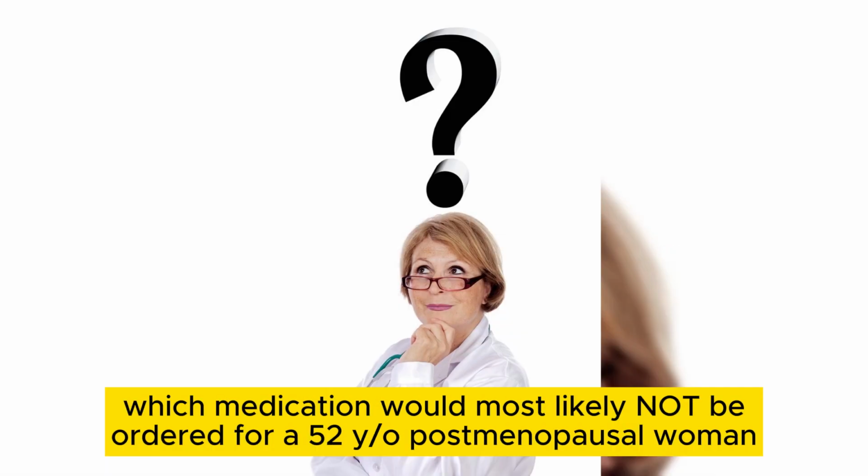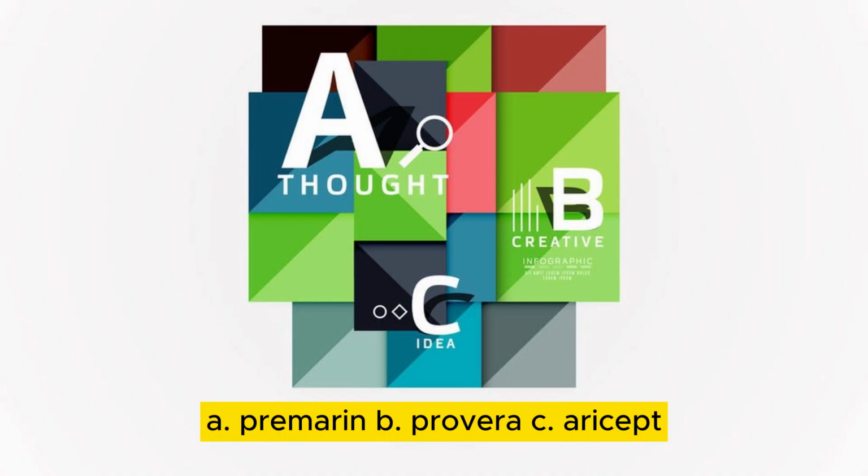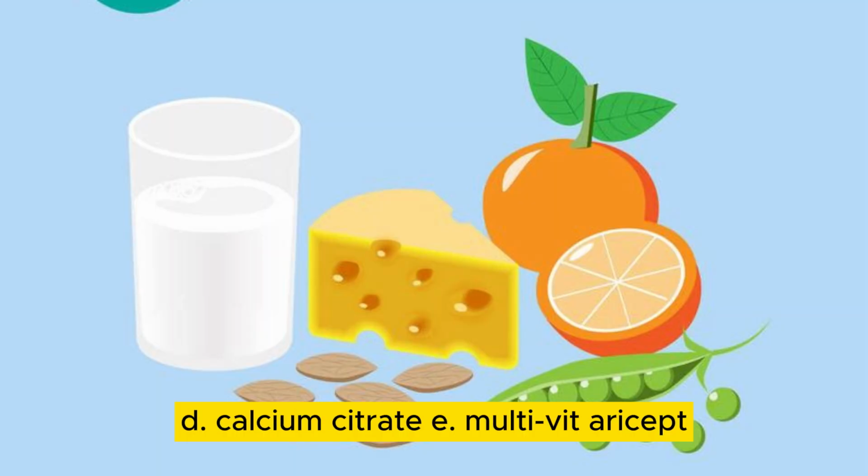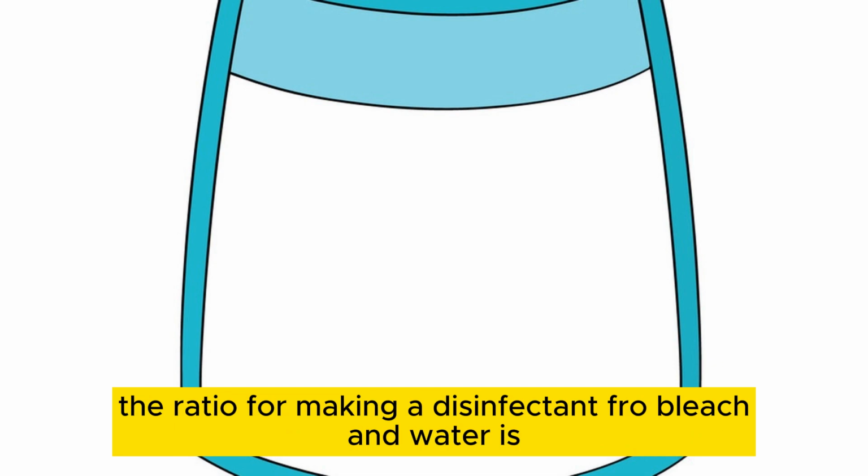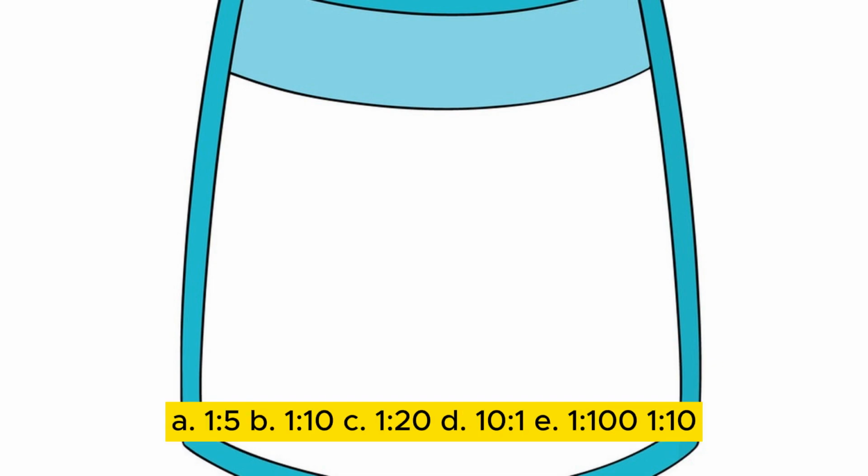Capillary tube. Which medication would most likely not be ordered for a 50-year-old postmenopausal woman? A. Premarin. B. Provera. C. Rocaltrol. D. Calcium citrate. E. Multivit. Rocaltrol.